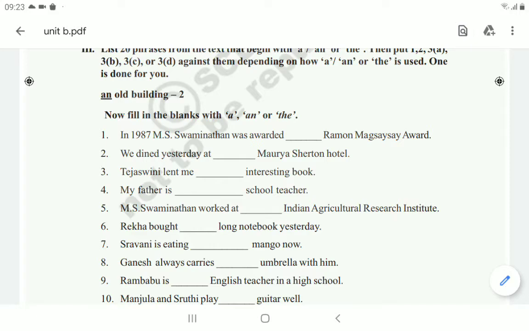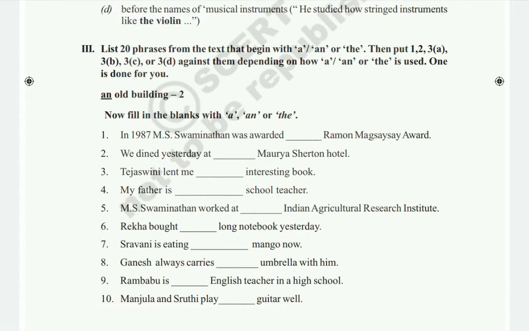Next one, Rambabu is dash English teacher in a high school. Rambabu is an English teacher. Okay, why? E is a vowel sound. Okay, next, tenth one, Manjula and Shruti play dash guitar well. So guitar is a musical instrument, and I already told you that before a musical instrument we have to use the article the. So Manjula and Shruti play the guitar well.